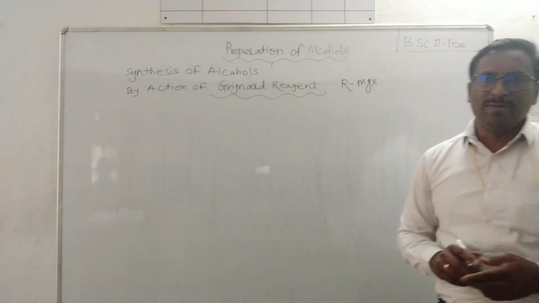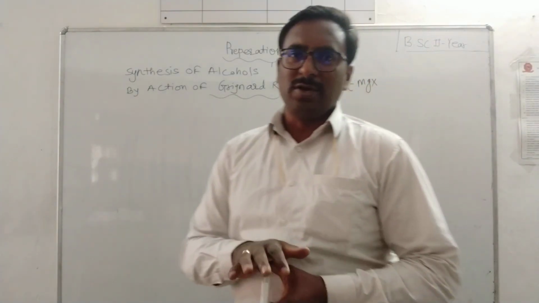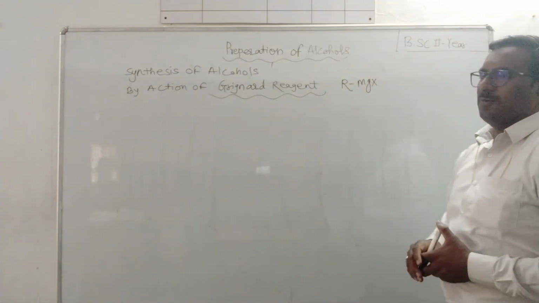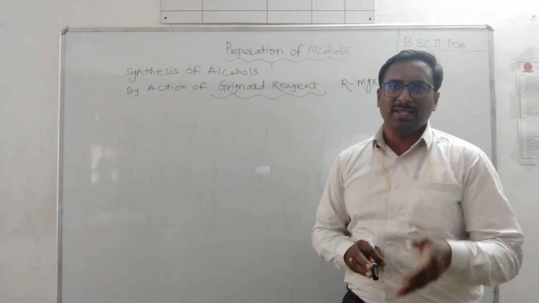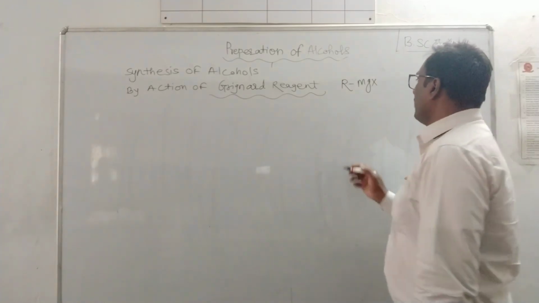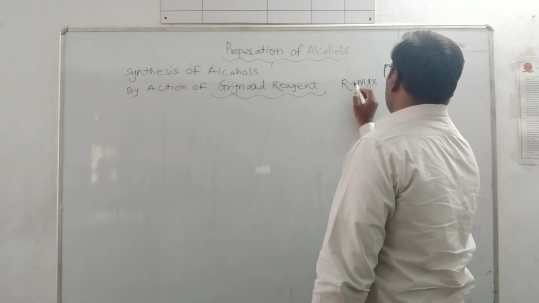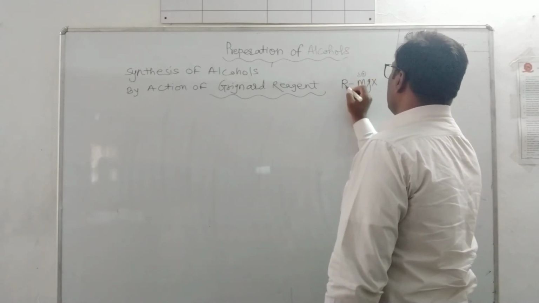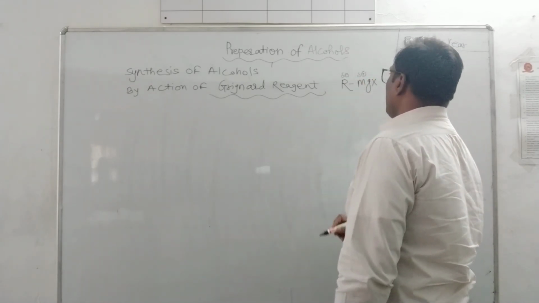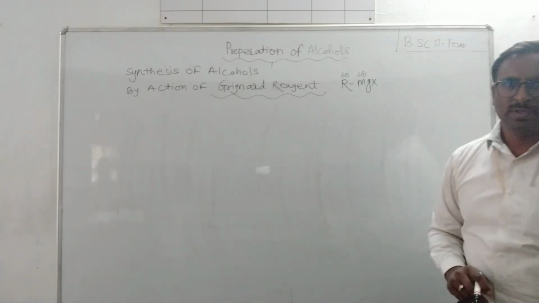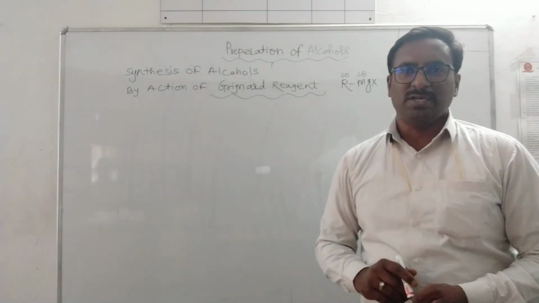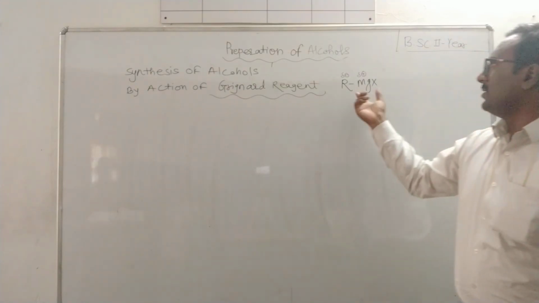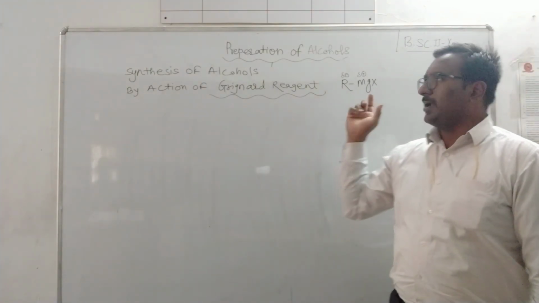It is an organometallic compound. Grignard reagent is a highly reactive polar molecule. Magnesium is electropositive in nature, and the alkyl group is electronegative in nature. It is a polar molecule. Therefore the alkyl group acquires a partial negative charge, and the metal part, that is magnesium, and X means halogen.